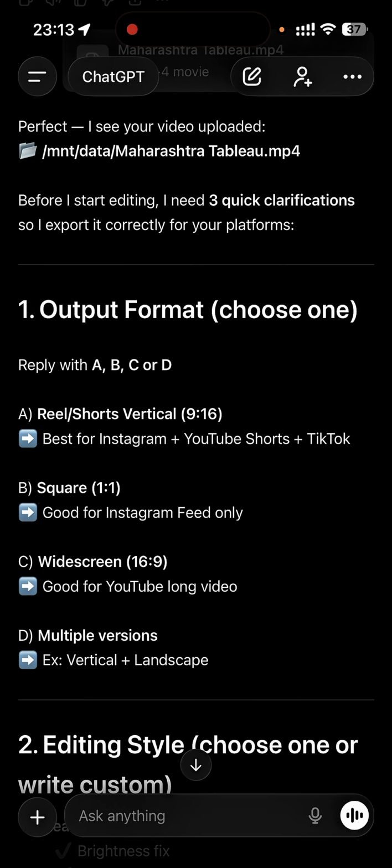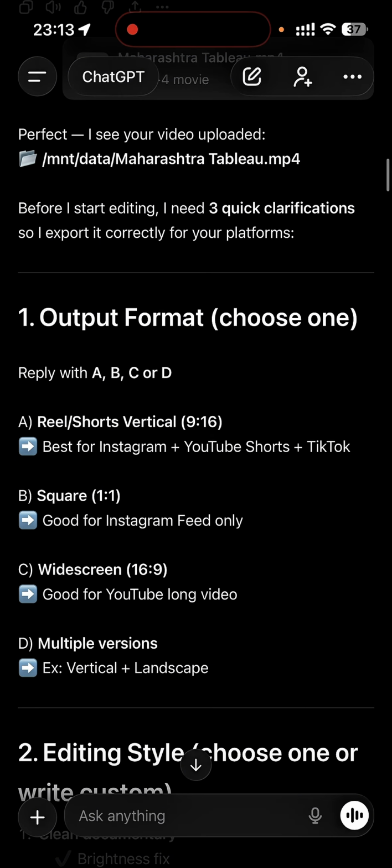Okay guys, this is a ChatGPT interface. I was trying to edit a video which I had shot yesterday, and I was asking ChatGPT if it can edit it and make some changes. So I shared the video file with ChatGPT. After multiple tries, it gave me a confirmation that the video has been uploaded.